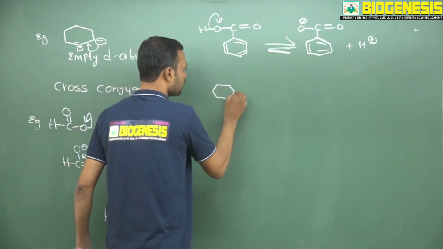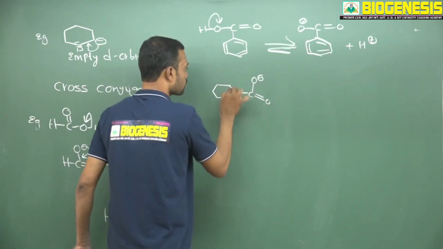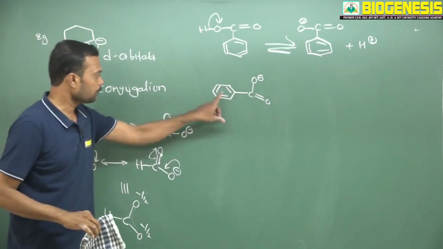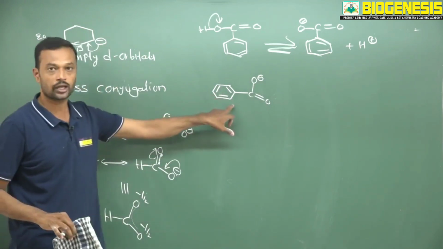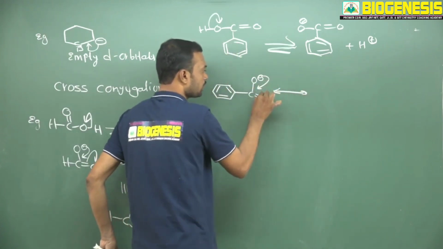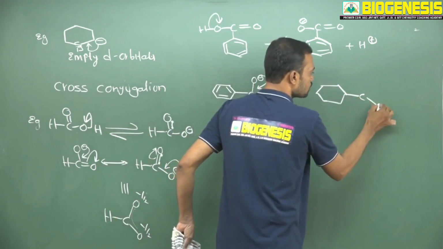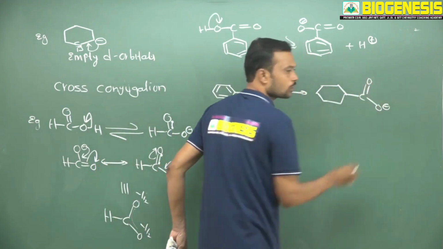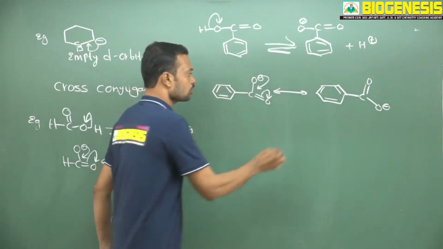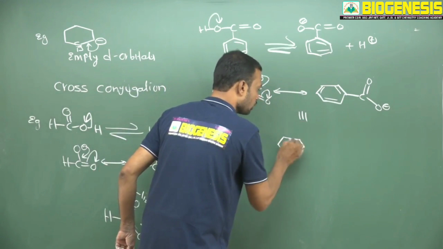See, I am writing resonating structures, delocalizing structures here, approximately similar to that one. In place of hydrogen I replace it with phenyl. Now see the general resonating structures. Here this negative charge migrates and transfers like this. Now this is O minus, carbon oxygen double bond, and these pi electrons are unaffected. Now this structure you can also write like this. Here that negative charge is continuously involved in delocalization.